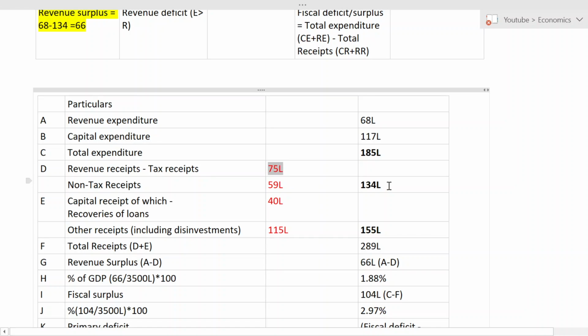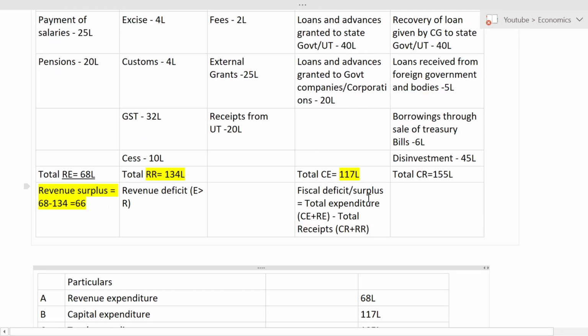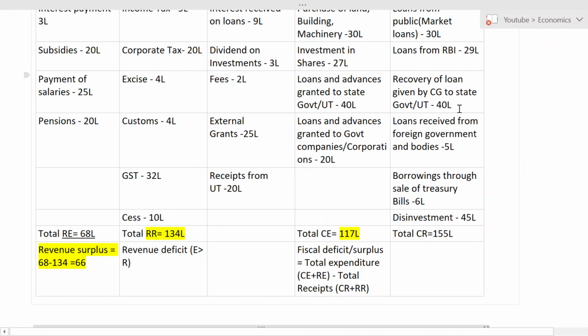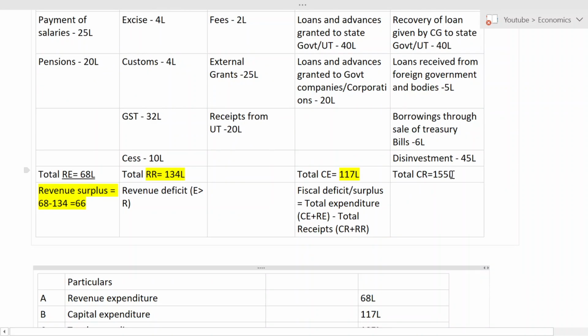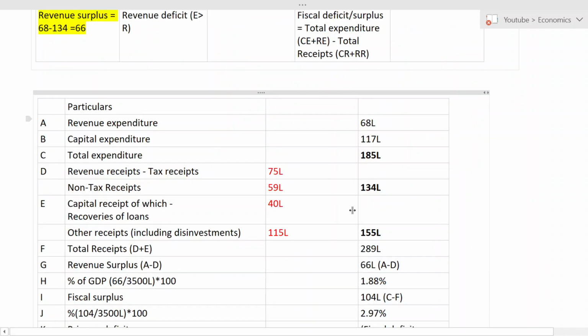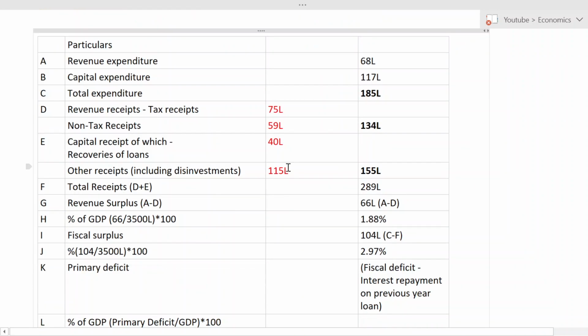And same thing in capital receipt, of which received on loan and other receipts. See, in capital receipt, the loan has been recovered already, so here we don't need to show. So we have to separate this: 40 lakh minus 155 lakh. So it will give me how much? 115 lakh. Here I have written recovered amount 40 lakh, from that I have deducted 155. It gives me 115. Okay.